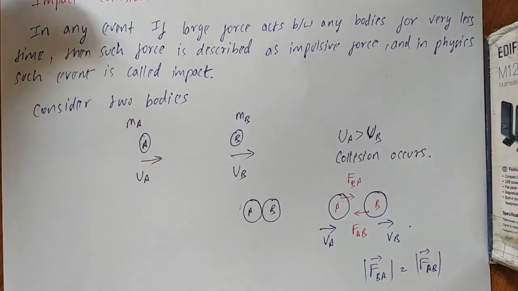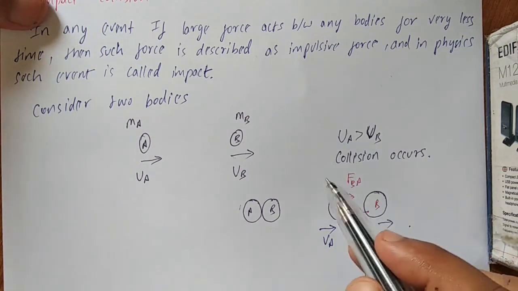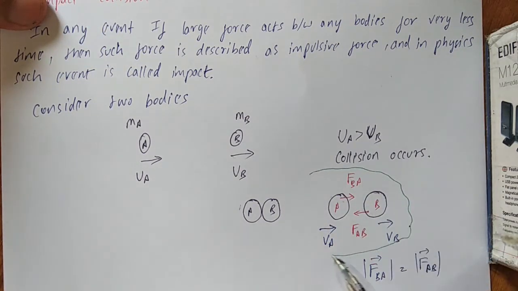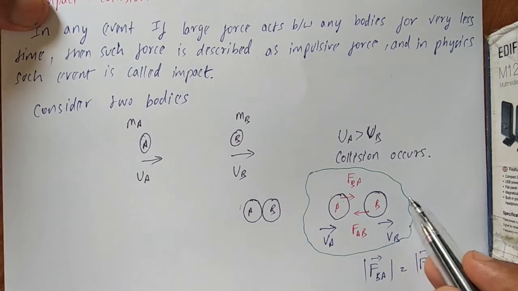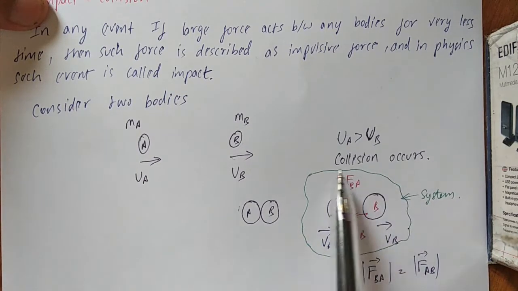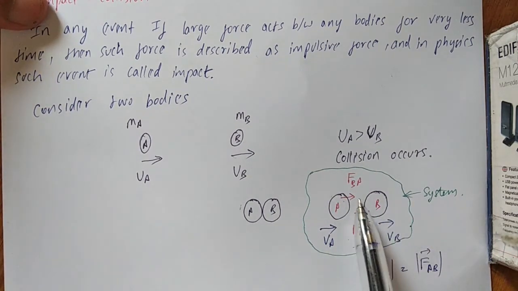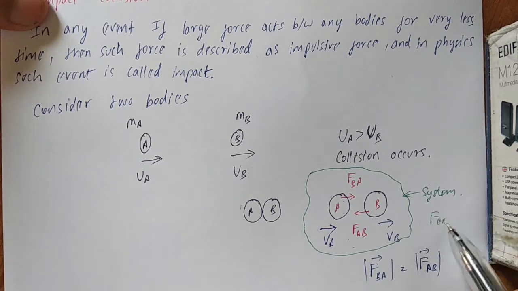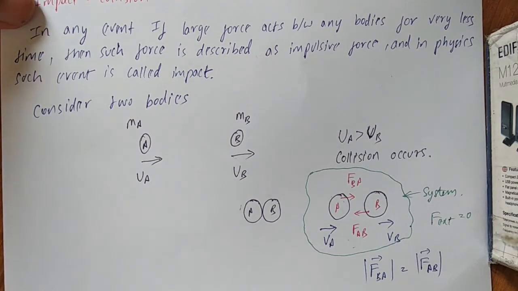Now first of all, we are going to take these two objects as a system. If both are considered to be a system, then the internal forces, this force as well as this force, can be neglected and there is no external force. In this situation the external force is equal to zero, so we can say that the initial momentum of the system is equal to the final momentum of the system.